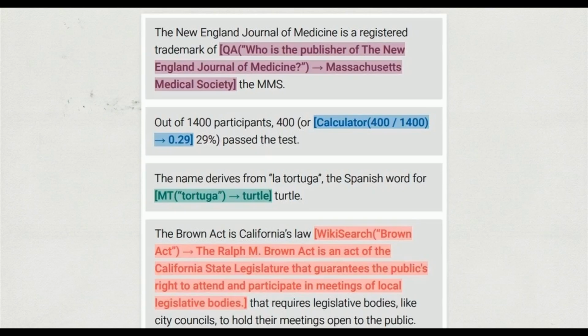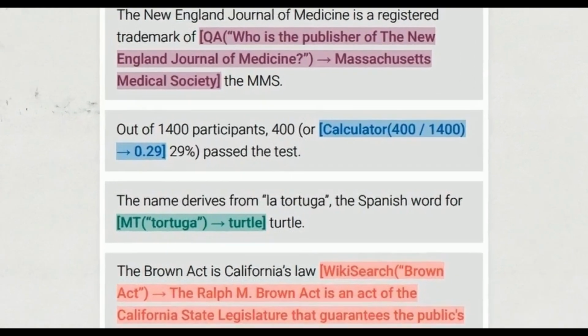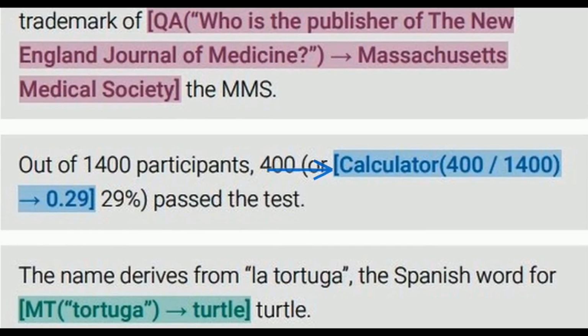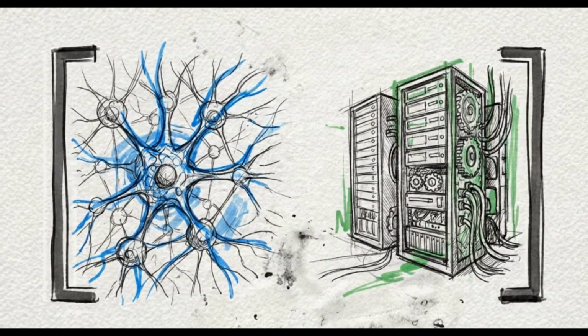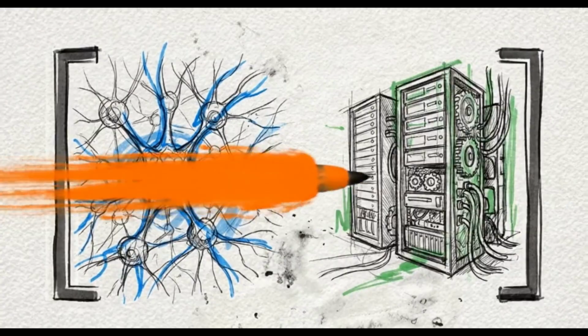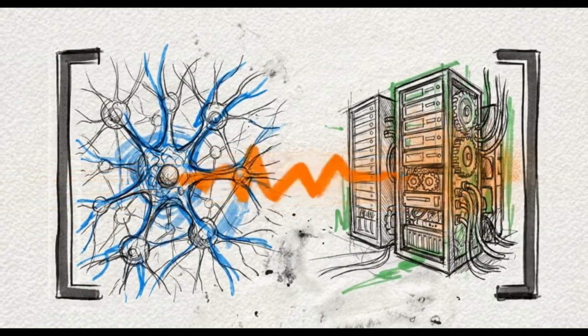This image highlights the engineering alternative: tool use. The model evaluates the prompt and uses cross-entropy optimization to output strict, bracketed API calls. It predicts the exact character strings, like 400 divided by 1400, needed to trigger external calculators and search engines. By predicting the syntax that commands external software, the system completely bypasses the limitations of its own frozen latent space.